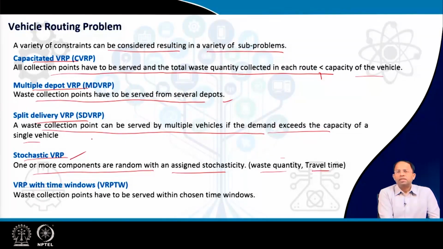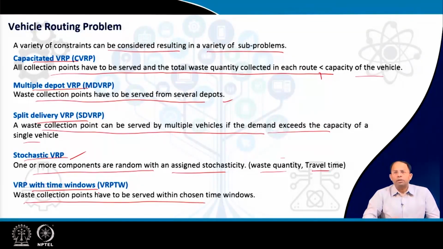That is called a stochastic VRP. Then VRP with time windows, where waste collection points have to be served in chosen time windows. That means when I form the routes, there are constraints on what time I can reach there. So, this is called a VRP with time windows. These are the different variants of the vehicle routing problem that could be adopted in waste collection studies.